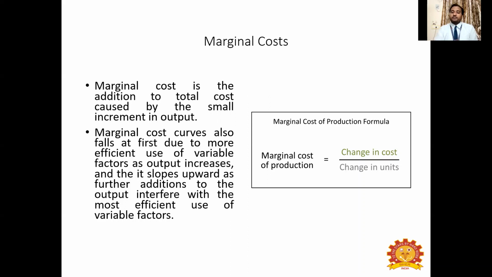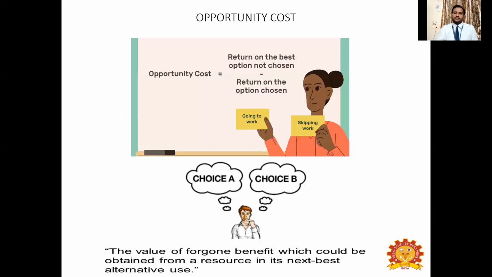So marginal cost is otherwise called additional cost, as it is given here in this formula: change in cost due to the change in 1 additional unit of output. When you want to change the output unit, you have to change the money that you incur. That is additional cost.